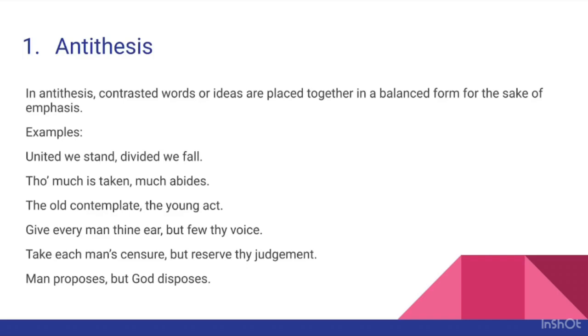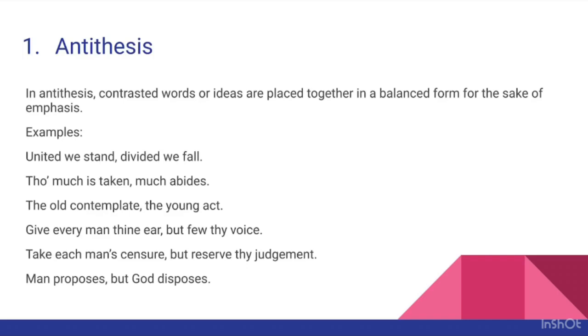Those who have read the poem can understand that here the poet is talking about physical strength. Though much of that physical strength is taken away, much abides. Still, much is left. So the old contemplate, the young act. This phrase is opposite to young act.